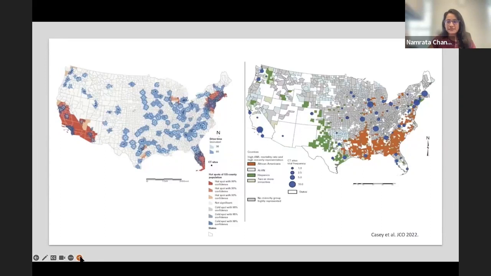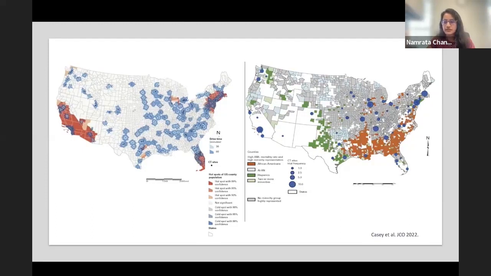A recent study that was published earlier this year actually showed one of the reasons for this is access to care. As you can see in these figures, the areas where you have the clinical trials are highlighted in red, but the amount of time patients had to drive to get to a center of excellence within 30 minutes was in the light blue, and within 60 minutes was the darker blue in the little margins. So you can see large swaths of the country that are completely underserved. And primarily these underserved areas are where minority populations live.